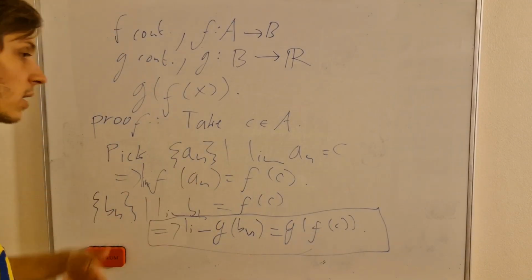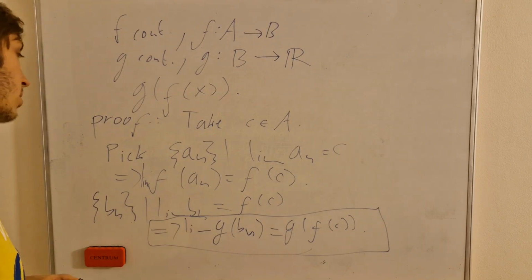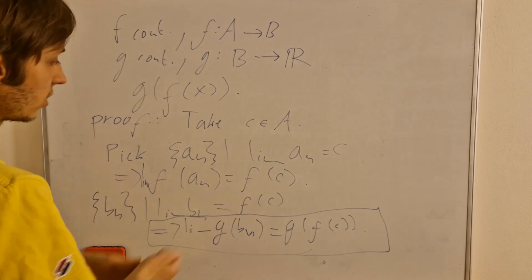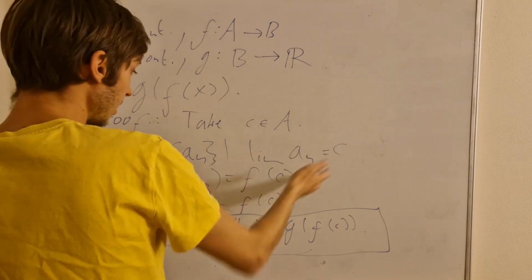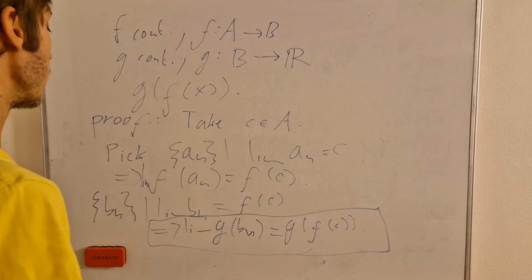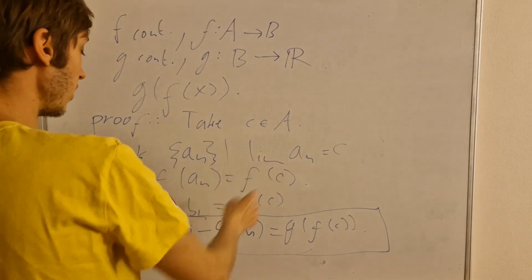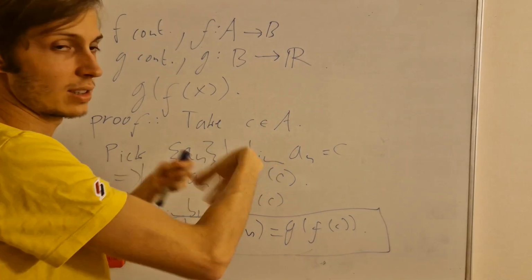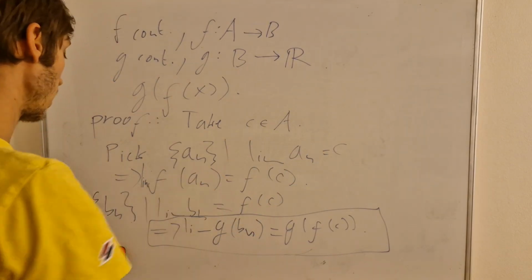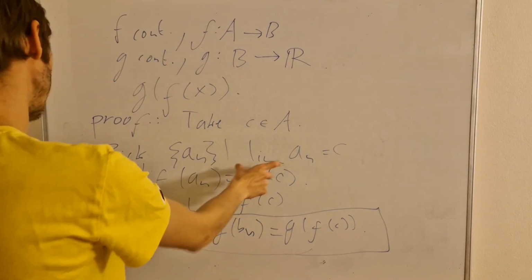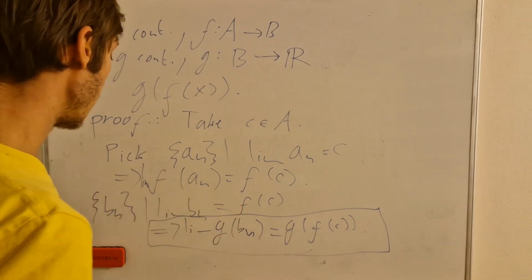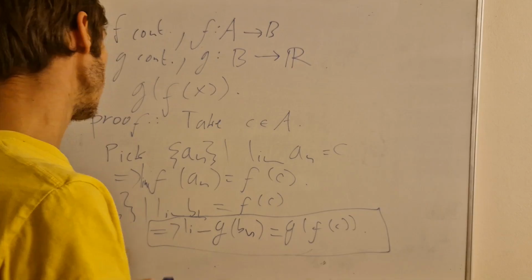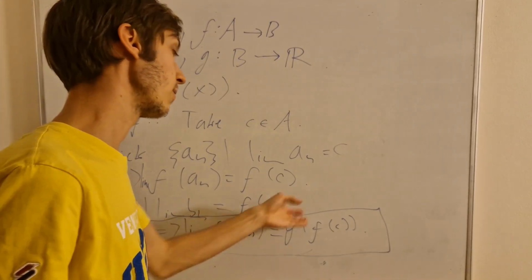Take some sequence, and we know that if that sequence converges at infinity to the value that we need to plug into the function, to the c that we want to put in there, then it's like putting the c there in the function, and that can be repeated also for f of c seen as a constant value. As a concrete value, we can then find some bn, and then if the limit of bn goes to f of c, then g of bn is like g of f of c in fact.